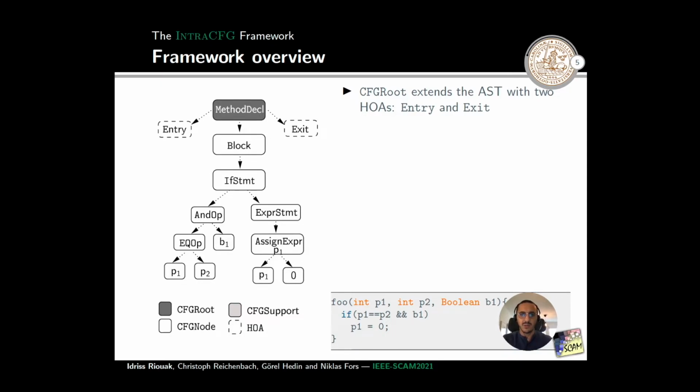All the CFG root nodes extend the AST with two higher-order attributes, entry and exit, that represent the unique entry and exit point of the control flow graph. I will soon explain what a higher-order attribute is.